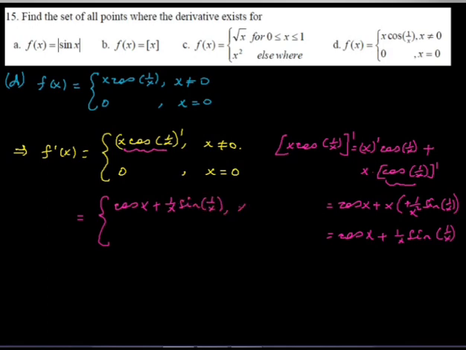This holds for x different from 0, and 0 for x equals 0. So f derivative exists everywhere. Okay, there is no undefined case. Therefore f derivative exists on any real number. It exists everywhere.